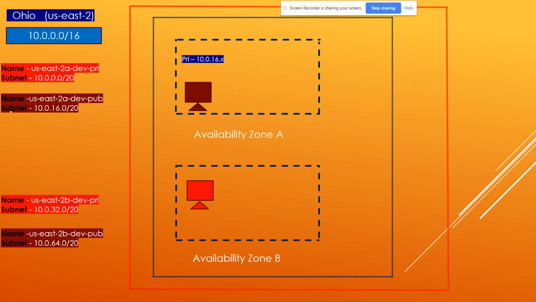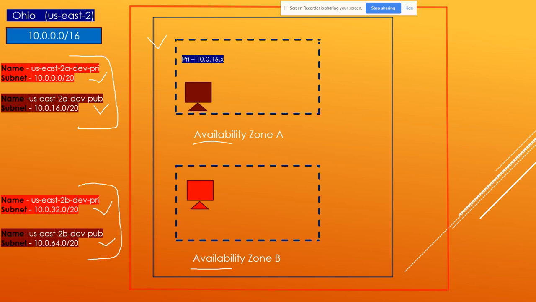Okay, so in this workflow, you can see I have a VPC and two availability zones, A and B. I have four subnets: one private and one public for availability zone A, and one private and one public for availability zone B. So this is associated with this. Before going ahead, guys, we have to understand what a private subnet and a public subnet are.